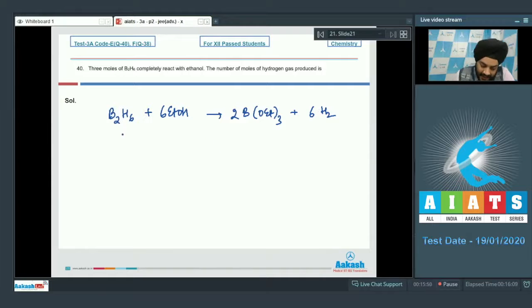Now it is given to us that 3 moles of B2H6 are allowed to completely react. So we need to find the moles of H2 which will be formed. On the basis of this balanced chemical reaction, 1 mole of B2H6 forms 6 moles of H2. So 3 moles of B2H6 are going to form 18 moles of H2. So for question number 40, students, we have to mark the correct answer as 18.